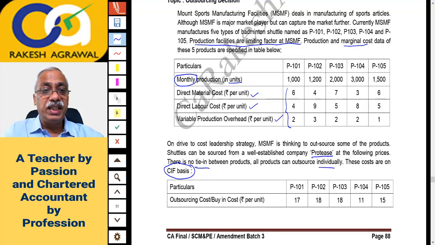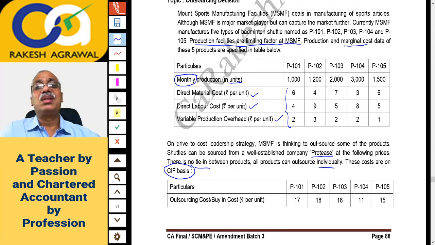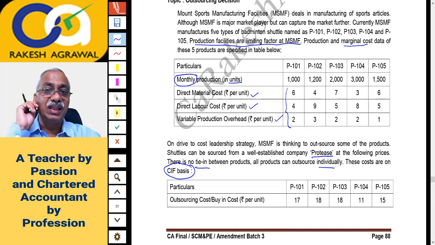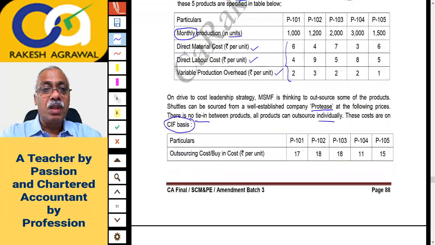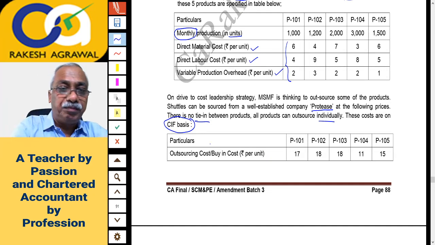Now what this sentence means: there is no tie-up between products and all products can be outsourced individually. It means it is not compulsory for you to buy all 5 products. There is no tie-up that along with 101 you'll have to buy 103 compulsorily. You can outsource individually. It means out of 5 products, whichever product you like, you can outsource. Some products you can manufacture on your own and some you can outsource, means buy ready-made from the outside agency, that is Protease. That is the meaning.